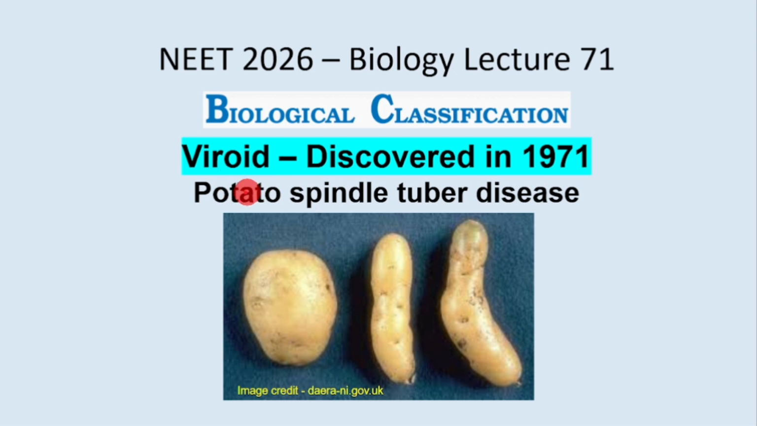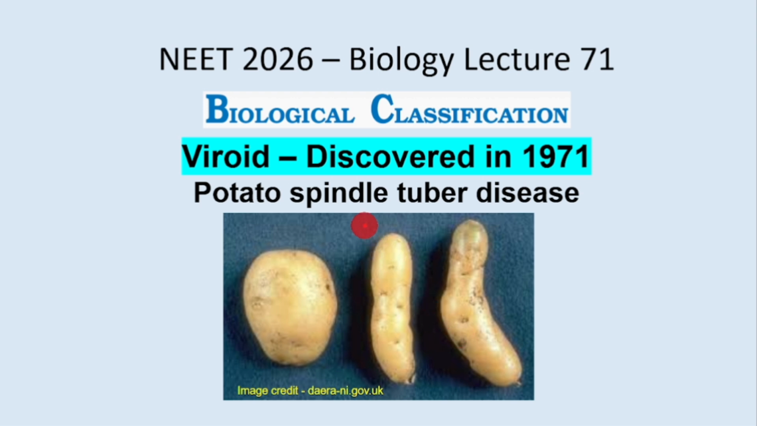So they were discovered by T.O. Diener, and he was working on potato spindle tuber disease. So this is what happens. The shape changes. Okay, this is the normal potato and it becomes tuber shaped.